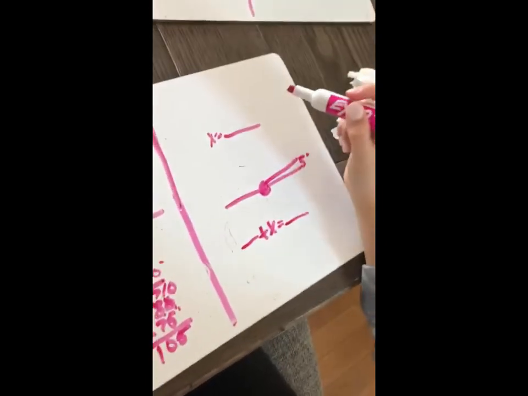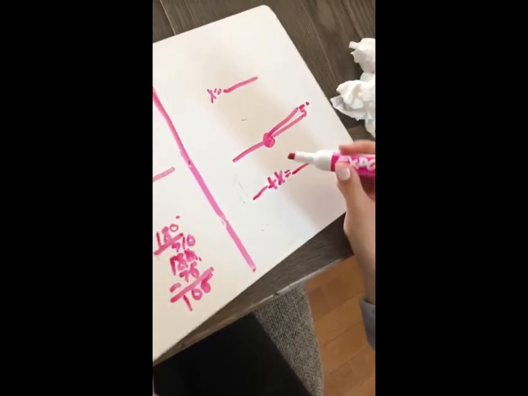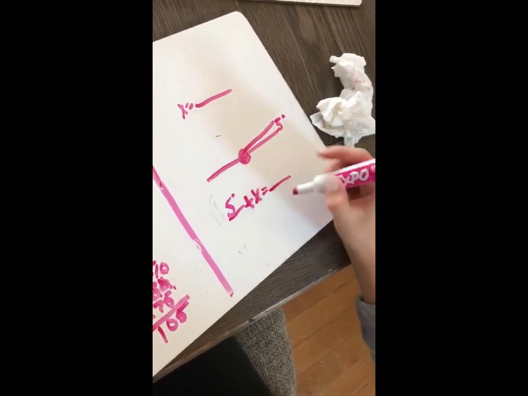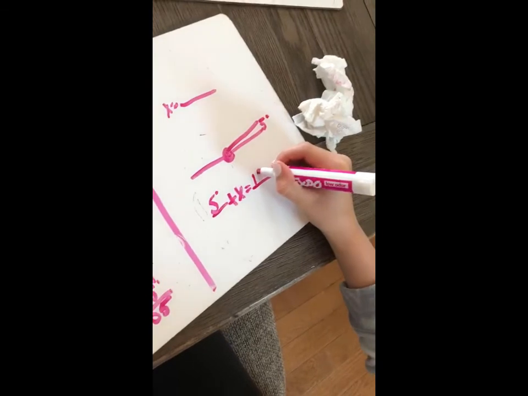Next problem. So now we're going to do our equation, which is 5 degrees plus x equals 180 because it is a straight supplementary.